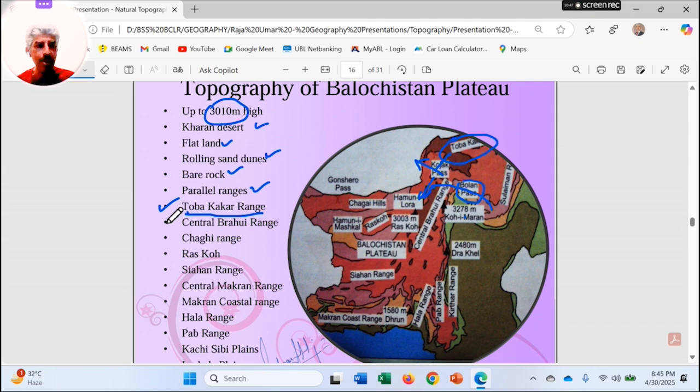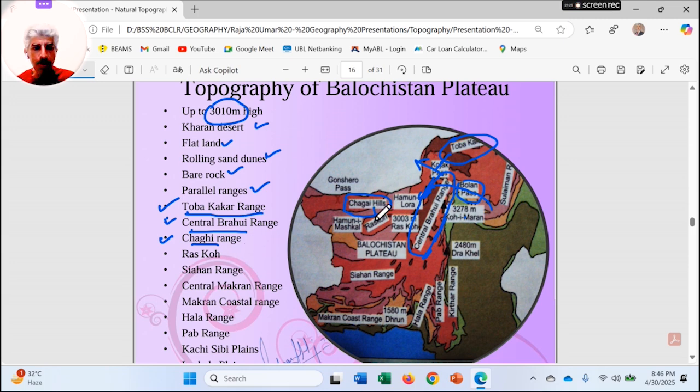And right in the center of Balochistan, we find the Central Brahui range in this region. Again, there are parallel ranges and parallel mountains. Then if we move towards the western side, we find the Chagai Hills. They are a really famous and important mountain range. These are the hills where Pakistan conducted its nuclear tests in 1998, on the 28th of May, Youm-e-Takbeer.